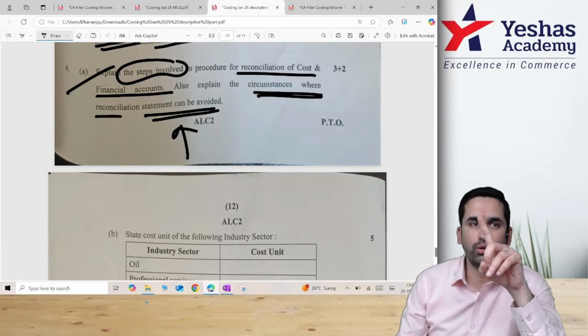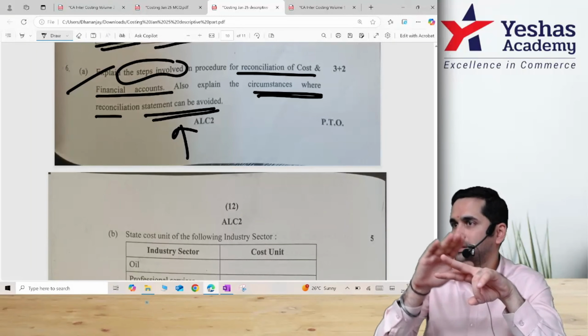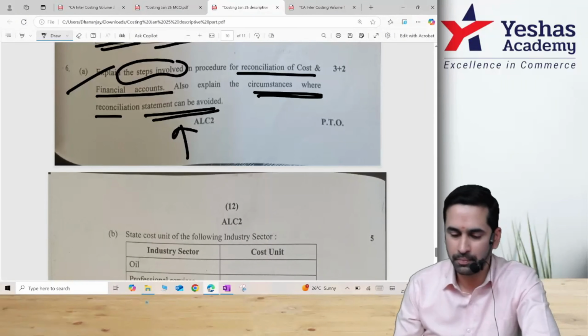So there are two possibilities when reconciliation can be avoided. One, your system should be integrated. Second, every item taken in costing is treated in the same manner even in financial accounting. This is rare in the real world. For the answer in the exam, we can write this.